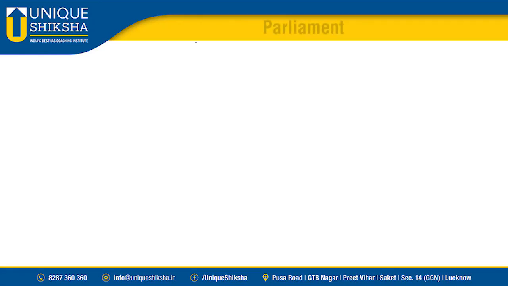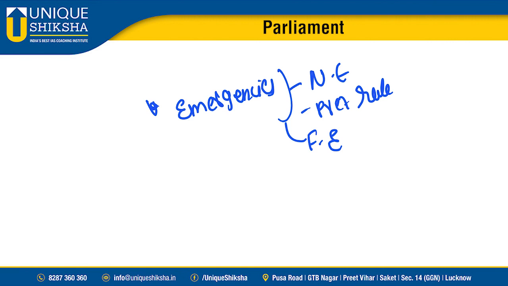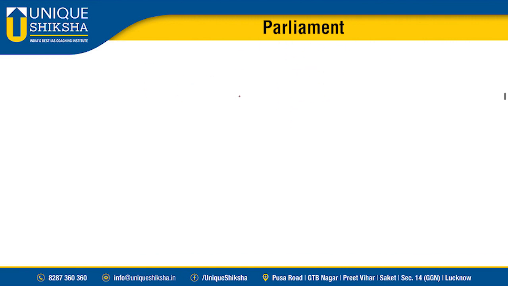Welcome back, friends. In the earlier video we discussed the various emergencies, the three types of emergencies: the national emergency, the President's rule, and the financial emergency. In this video today we will be discussing Parliament.